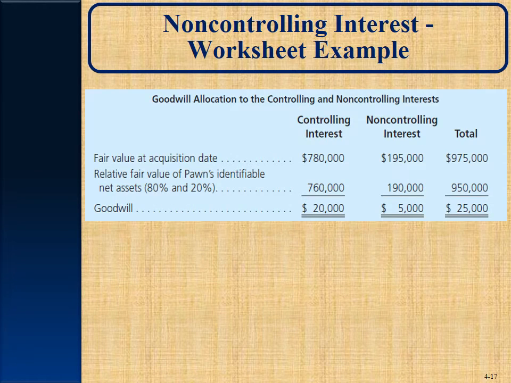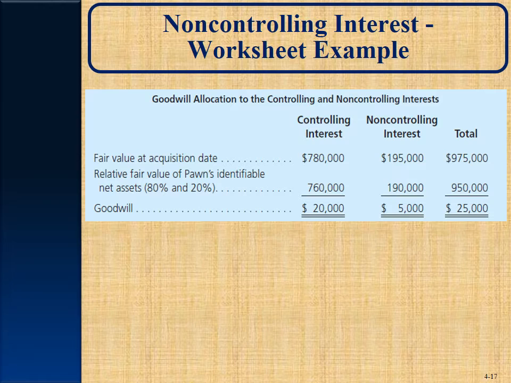Okay. Now, who will get the goodwill? Well, remember, we go back to the date of acquisition and we say, okay, what was the fair value at acquisition? Basically, what did the controlling interest fair value pay? $780,000. What was the non-controlling interest valued at? $195,000. What were the fair value of Pond's identifiable net assets? Well, they're $950,000.